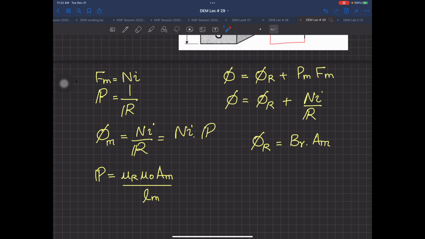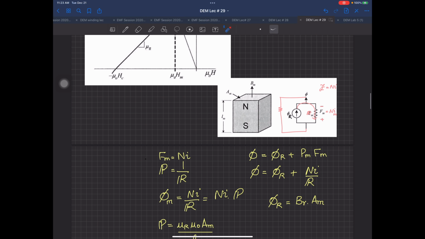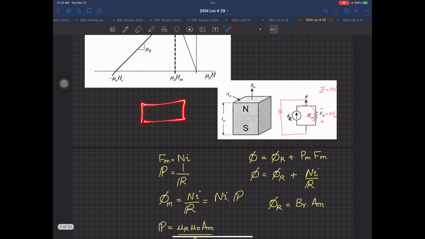What is BR? BR is the remanence of your permanent magnet, which means the maximum B at the first quadrant and second quadrant junction. So this BR is that point over there, and AM is the area of the magnet which you are using. Up till now in this course, you have been told that the magnet is a 3-dimensional object, and it is a square or a rectangle or maybe even a circle.